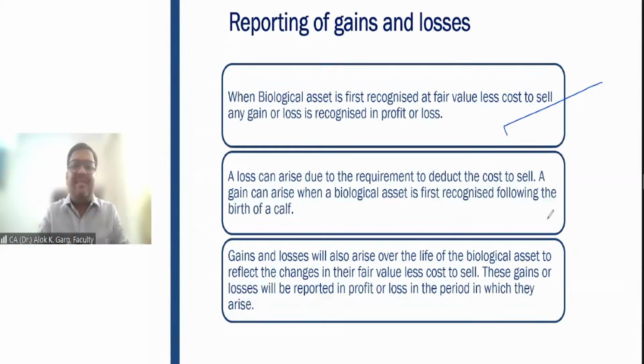So I'll discuss these gains and losses and the other part with the help of a real life example in an Excel file. So friends, I hope you have understood it very well. We discussed the recognition part, discussed the measurement part, right? So now let's have a 6 minutes break. It's 8:29. We will start at 8:35. Okay. And then I'll carry this session forward for the next 2, 3 concepts. Okay. So let's have a 6 minutes break.